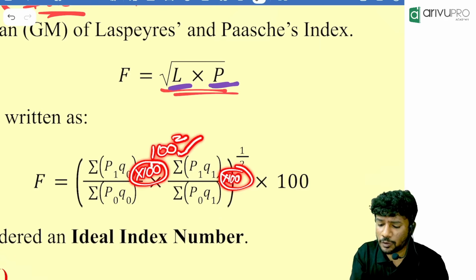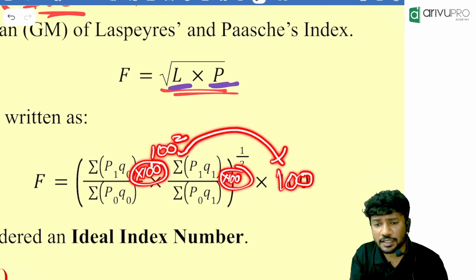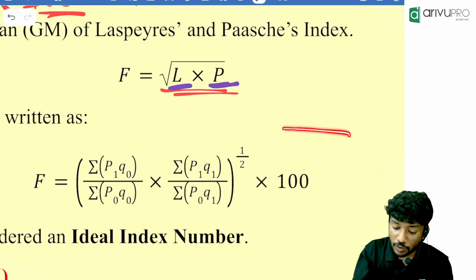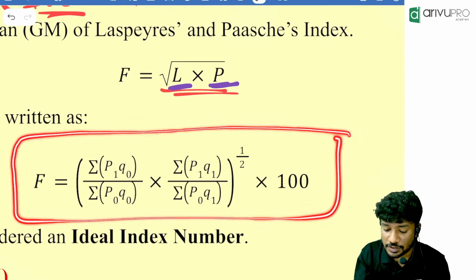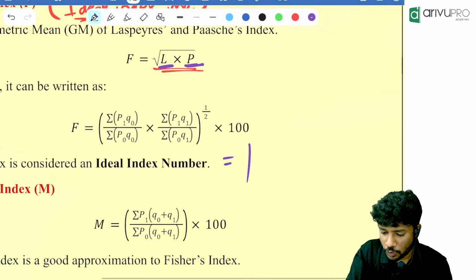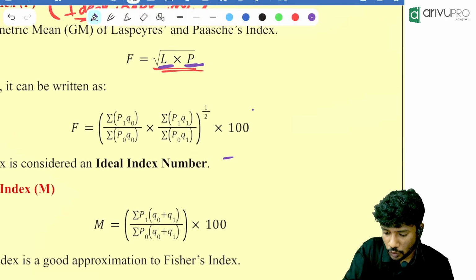If 100 is coming outside the root, we should write 100 outside, right? The root of 100 square is how much? 100. That's why when you write it as a formula, you should write it like this. Write it along with me. Root of what? Root of